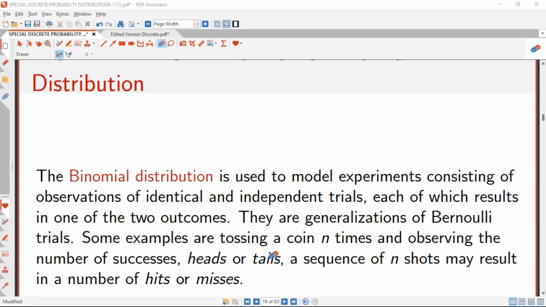So maybe we toss our coin n times, and then we observe the number of times our success, that is head, turns up. That is what we are going to observe. The second example will be a sequence of n shots that may result in a number of hits or misses. Here we are shooting a target some number of times, and for that number of times, we observe the number of times the shot hits the target and the number of times the shot missed the target. All these experiments are termed as binomial experiments.